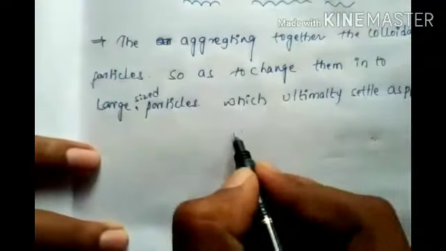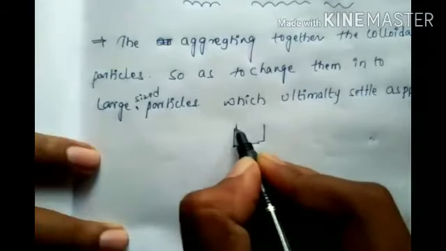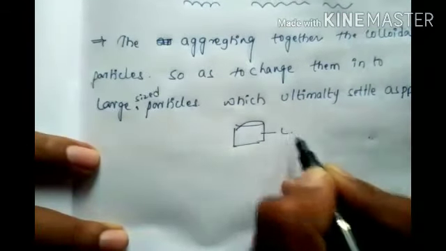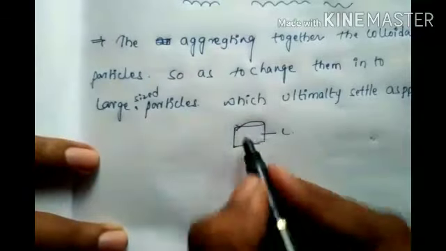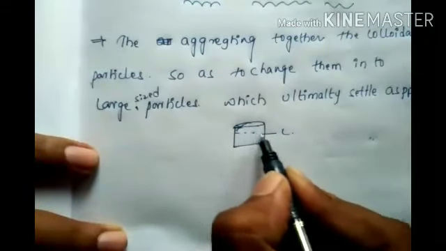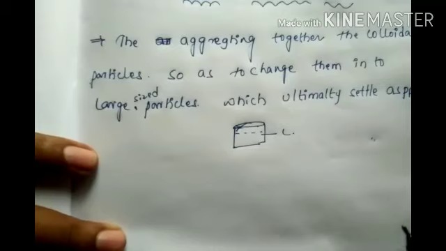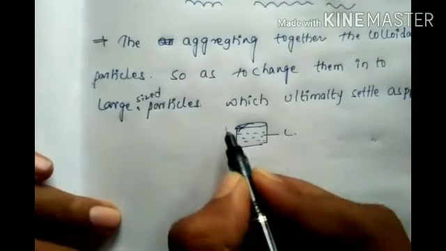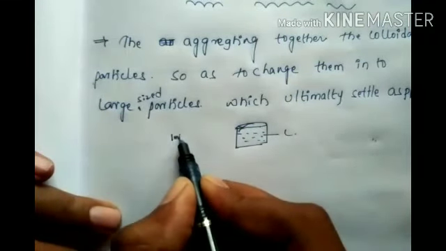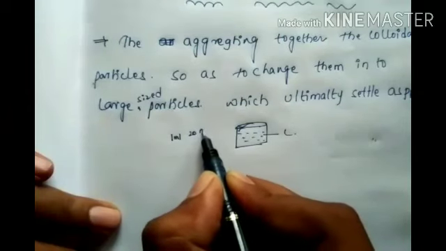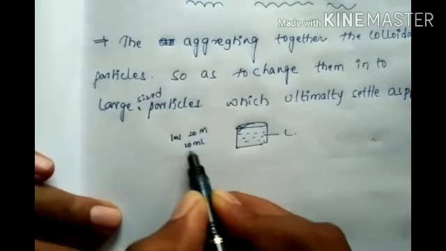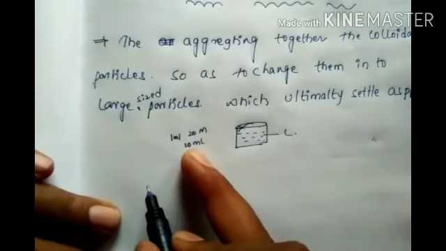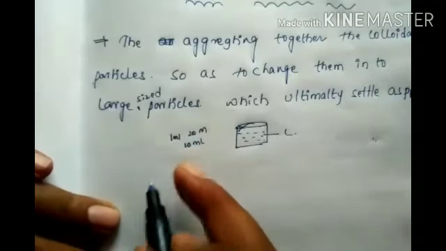I will explain by diagram. We are taking 1 liter of colloidal solution, not a normal solution. The minimum amount, for example, how much? Sometimes we can add 1 ml or 2 ml or 20 ml, whatever it is, that depends upon the solution. How much is the minimum?